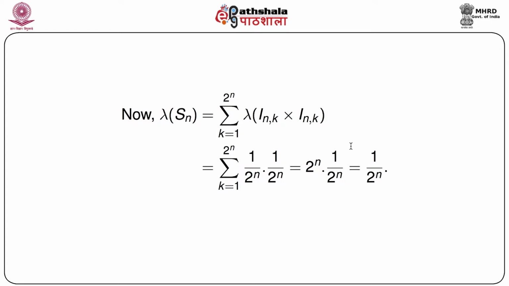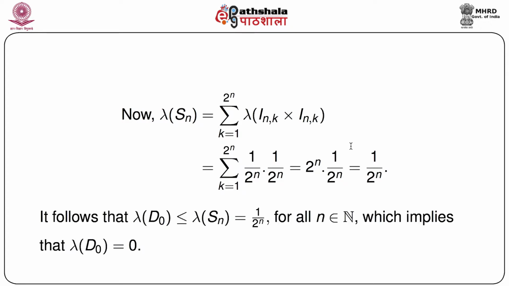Now lambda of I_{n,k} cross I_{n,k} is 1 by 2 to the power n into 1 by 2 to the power n, as it is a product measure, and if you simplify, it becomes 2 to the power n into 1 by 2 to the power 2n, which equals 1 by 2 to the power n. Naturally it follows that lambda of D0 is less than or equal to lambda of S_n, which equals 1 by 2 to the power n. We have just proved it for every n belonging to the set of natural numbers.